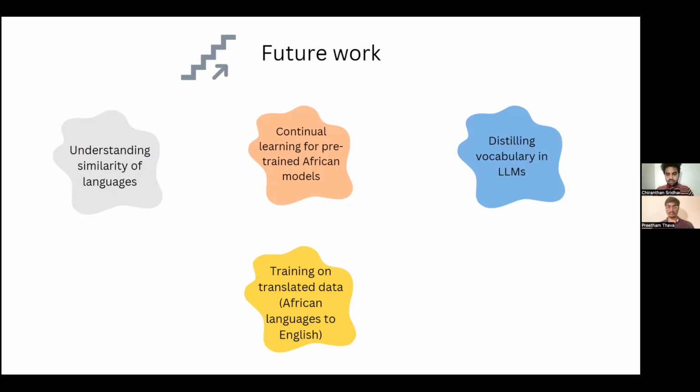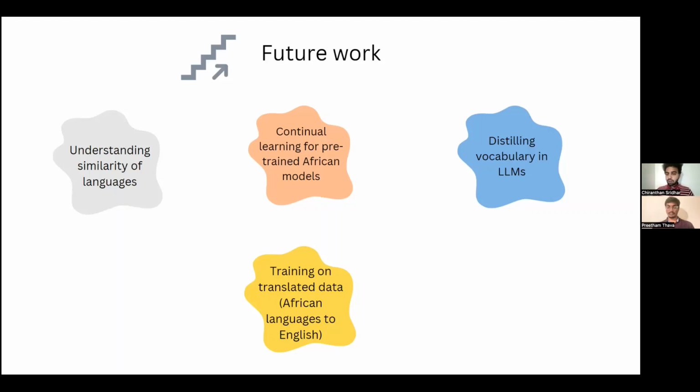Continual learning is another area where we can mitigate the catastrophic forgetting that is usually seen in large language models. With that, we can understand if those language models are forgetting the existing knowledge that they have, or whether they are not able to generalize to new unseen African languages.